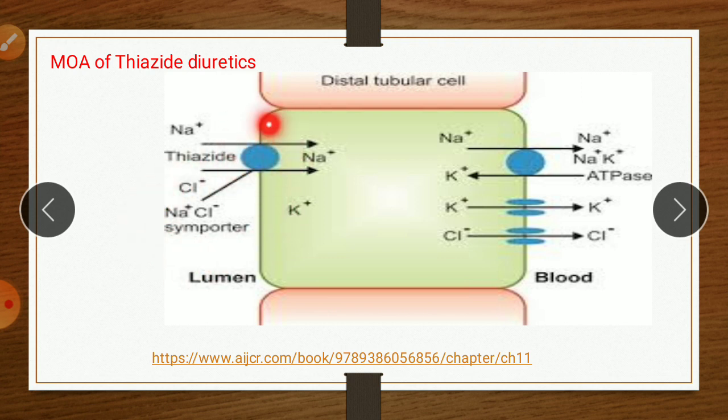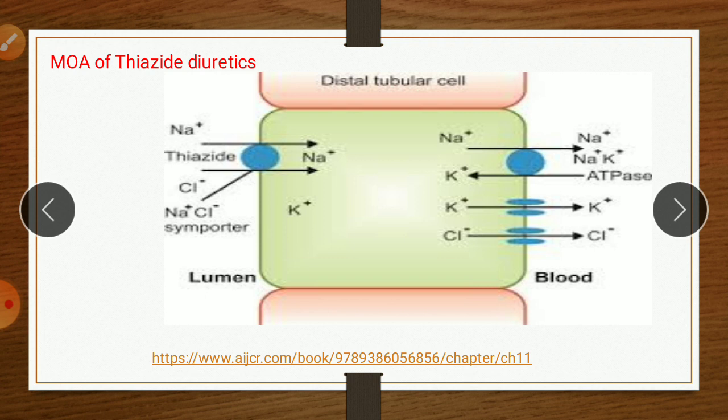So it is a sodium chloride symporter, like a pump. It is called the sodium chloride symporter, or sodium chloride co-transport system. This system moves luminal fluid sodium downhill and luminal fluid chloride uphill into the distal convoluted tubule cell. Reabsorption of sodium is completed when the membrane-bound sodium potassium ATPase actively pumps sodium into the interstitium. About 5 to 8% of the filtered load of sodium is reabsorbed.